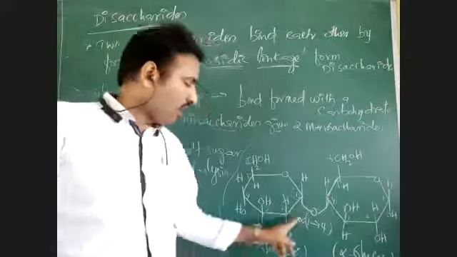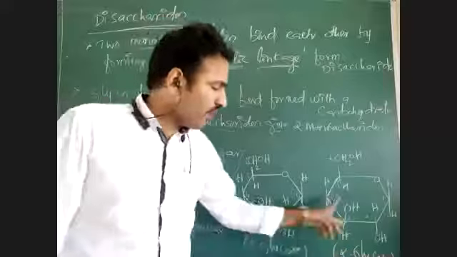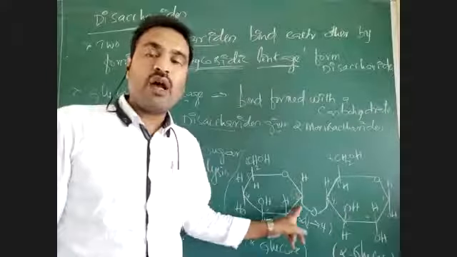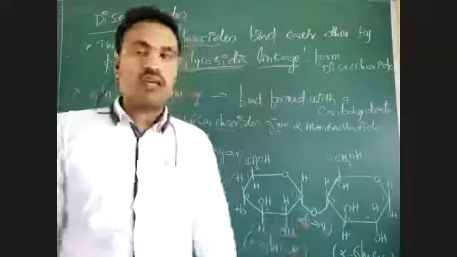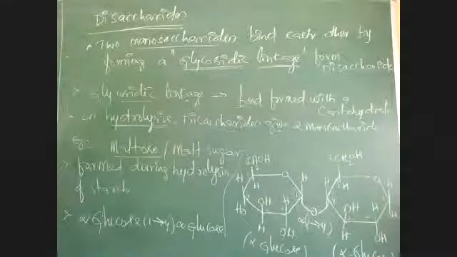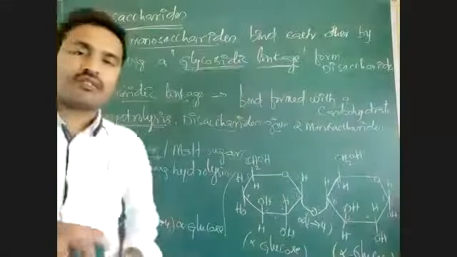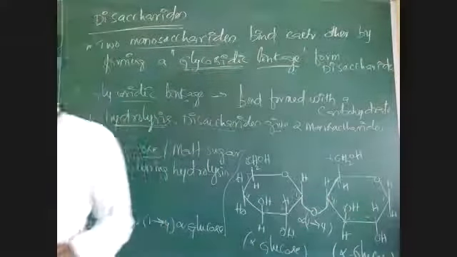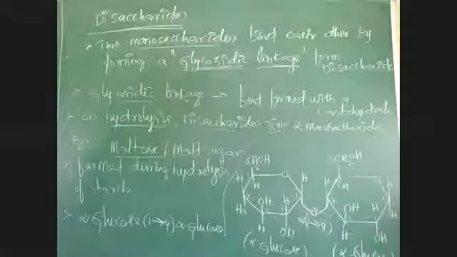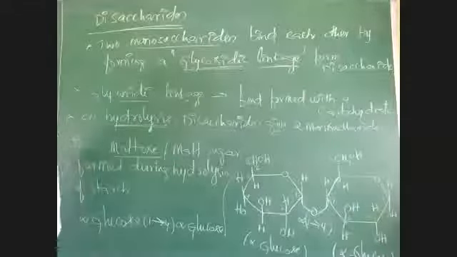So we can write alpha 1,4 glycosidic linkage. Like that, names are given to glycosidic linkages, based on the type of sugar and the number of carbons involved in formation of the glycosidic bond.